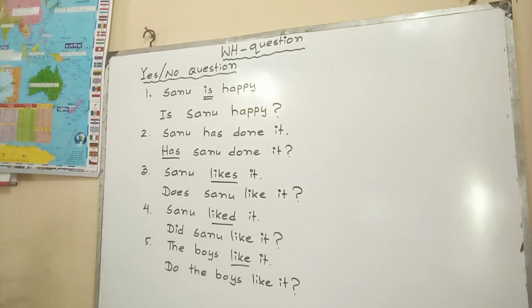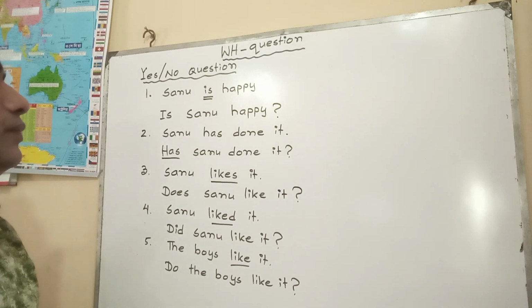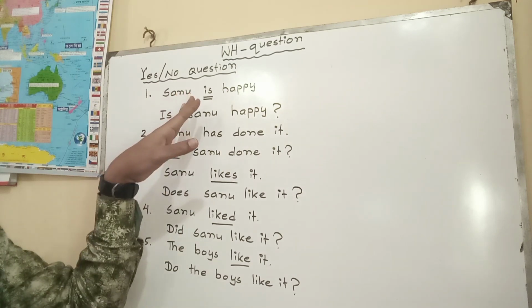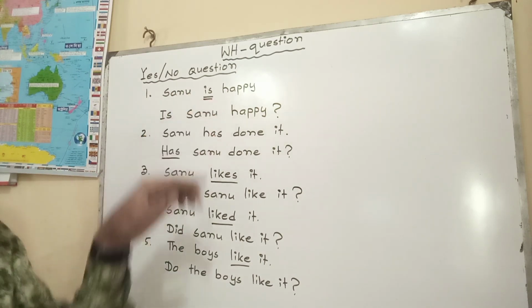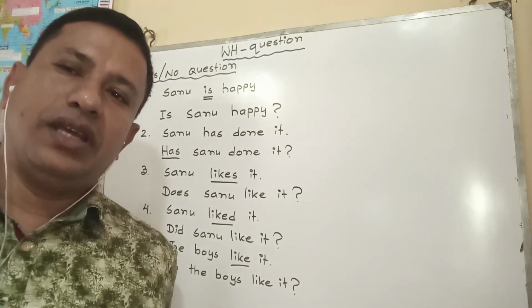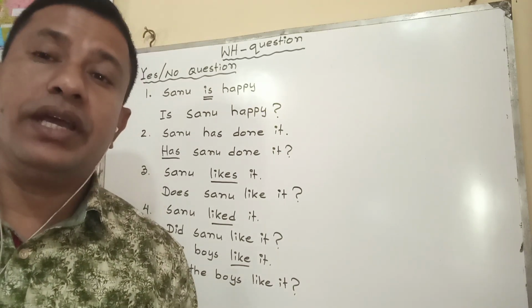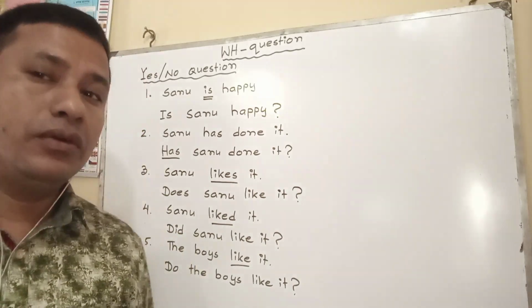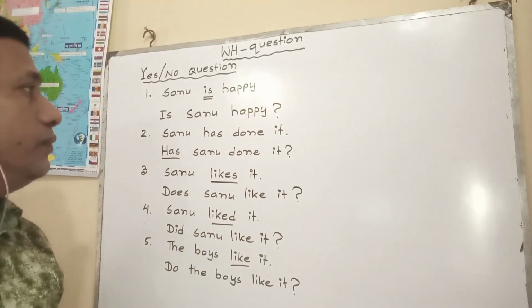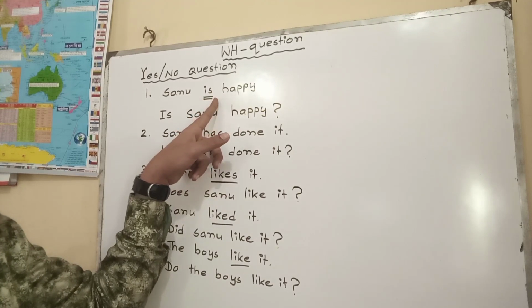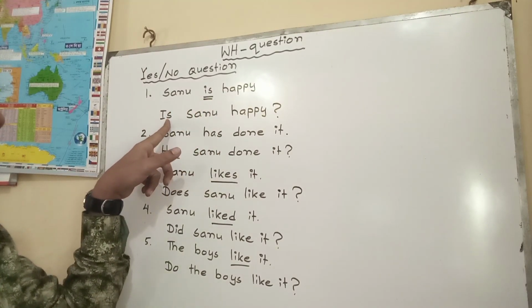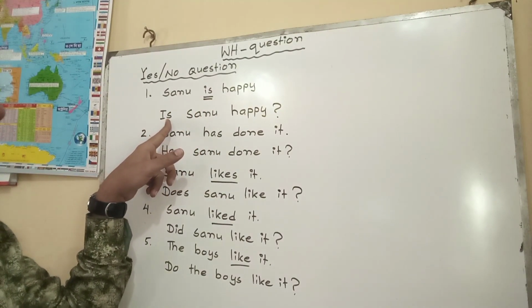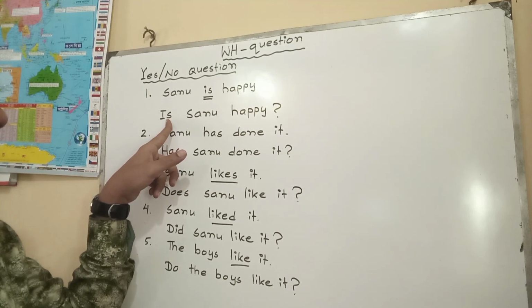In this way, we make yes no questions. Let me help you again with a summary. If we find an auxiliary verb, that means am, is, are, was, were, have, has, had, can, could, may, might, will, would, do, did, does also, at that time the auxiliary verb will be put at the beginning of the sentence.